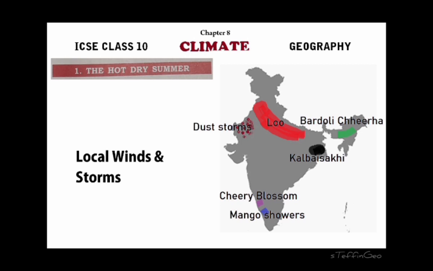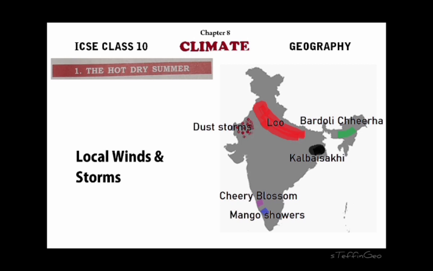Then dust storms are common in the northwestern part of the country, mainly in the desert areas, parts of Rajasthan, Haryana, all those areas. Now the eastern part of the country receives heavy rainfall accompanied by thunder and lightning. It is called Kal Baishakhi in West Bengal and Bardoli Chheerha in the Assam Valley. And at the same time, or towards the end of May,